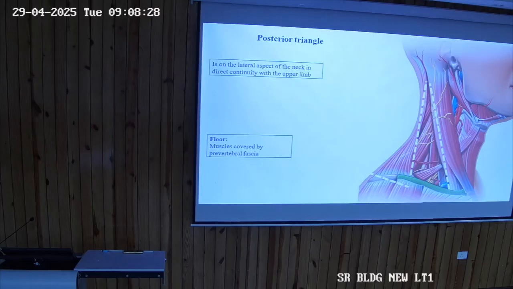Whenever we move from superficial to deep, what all layers do we come across? There is skin, then there is superficial fascia, and then there is a deep fascia. Deep fascia in the neck is known as deep cervical fascia.